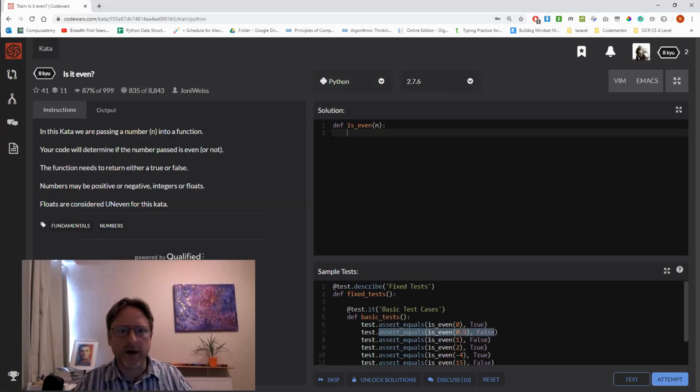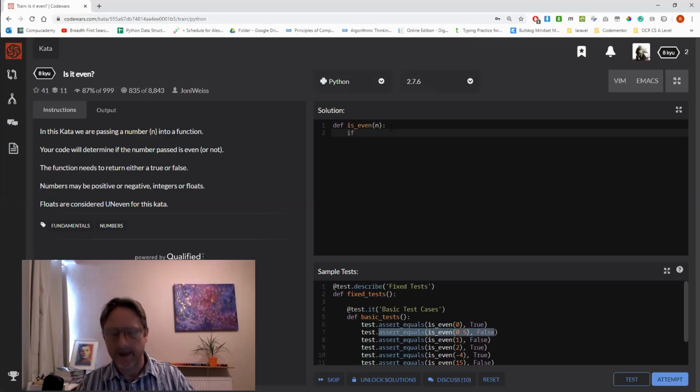Now I haven't actually read any of the details about whether the numbers may be positive, negative, or floats. Floats are considered uneven. Okay, so that's important information. And we'll come to that later, but let's just do the basic thing first. So the basic way of testing for evenness is